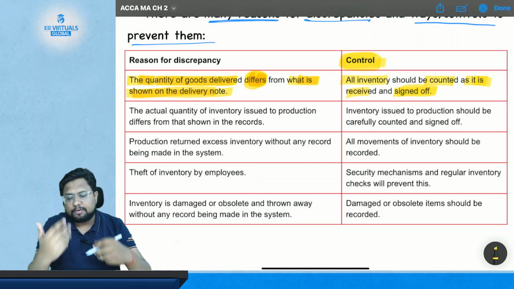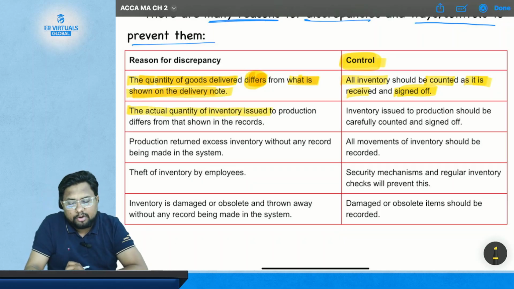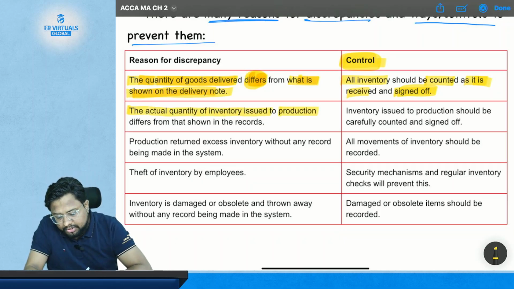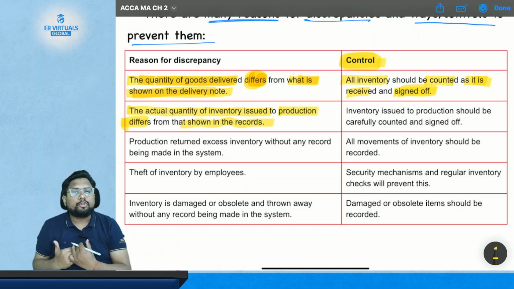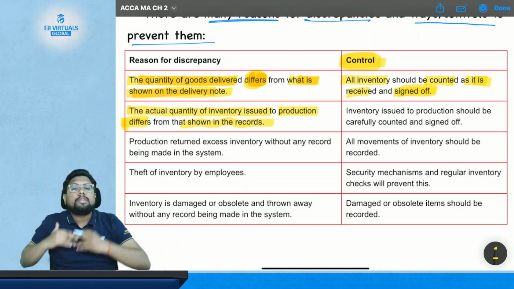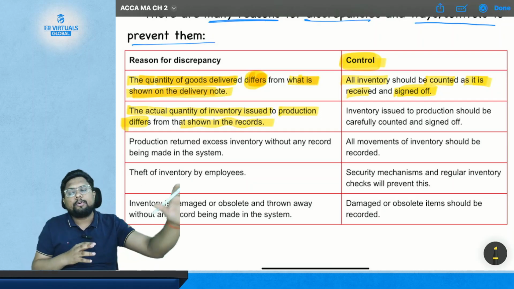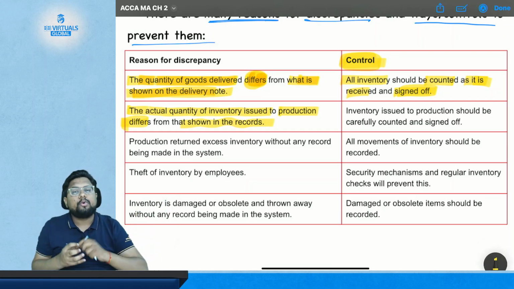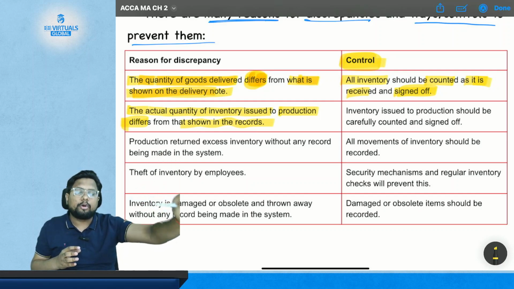Now comes the second reason: the actual quantity of the inventory issued to production differs from what is shown in the record. Now you are not receiving the goods or the material. You are issuing the material to the production. You have the material, and you are giving it to the production to please manufacture, to use your material in order to manufacture anything.